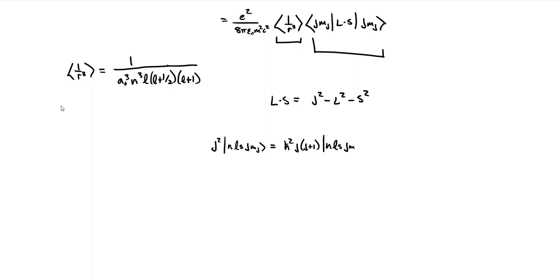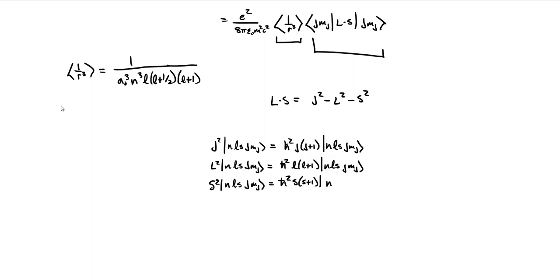Similarly, the L squared operator acting on that state gives us h bar squared l(l plus 1), and the S squared operator gives us a similar eigenvalue equation with s(s plus 1).